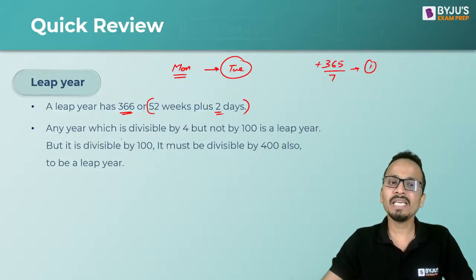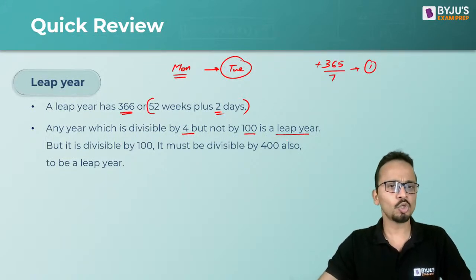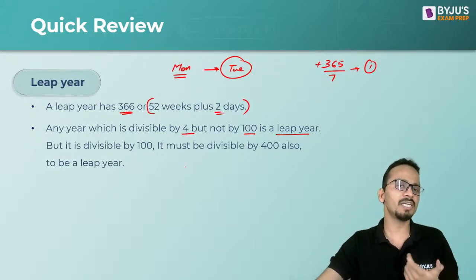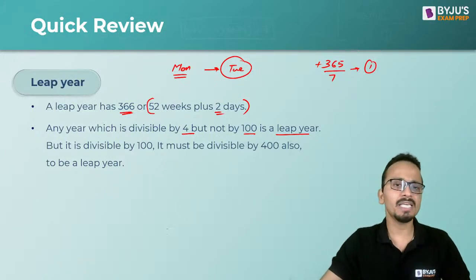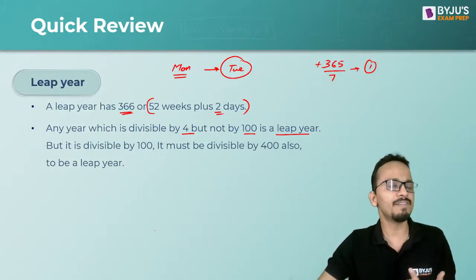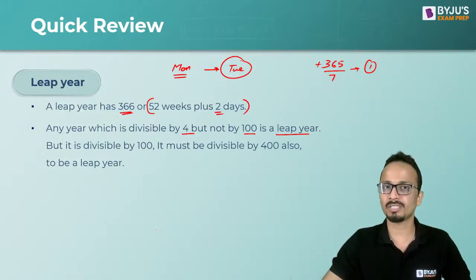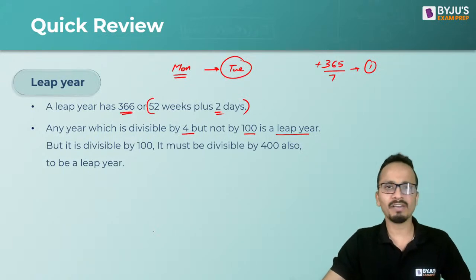So any year which is divisible by 4 but not by 100 is a leap year. Okay, so this is basically finding out which year is a leap year. A leap year in general is any year which is completely divisible by 4. But there are some exceptions to this. So first of all, the year should be completely divisible by 4.